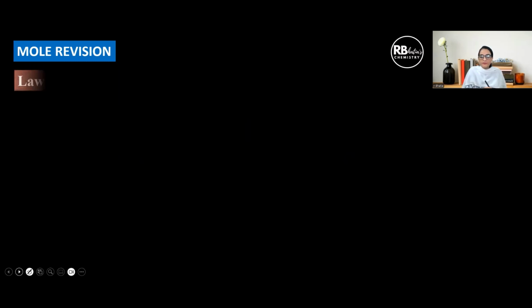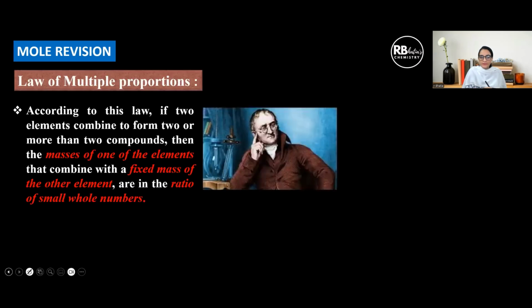The third one is the law of multiple proportions, proposed by John Dalton. Now this law is the most important from the examination point of view. It has the maximum chance of being asked in an exam, and it is generally asked as define and illustrate. According to this law, when two elements combine, very important, two elements, you cannot write two or more here.